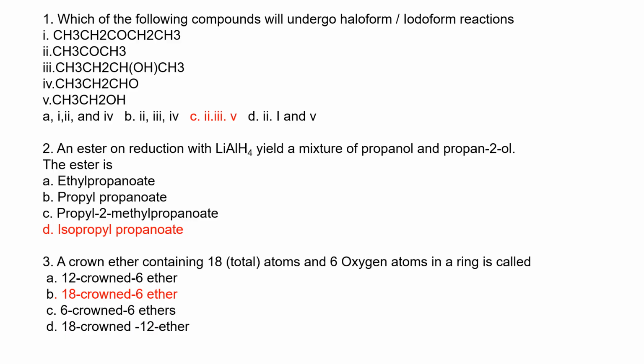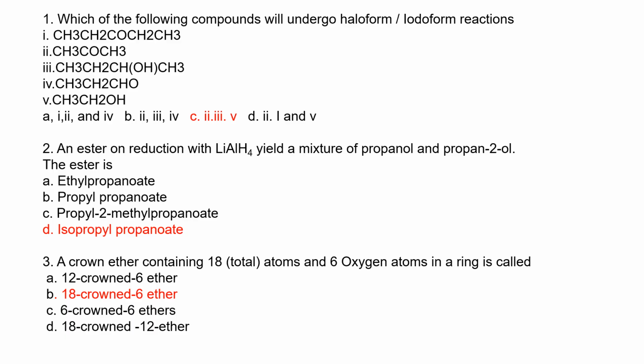So one cannot, because ethyl is attached to the functional group. Two can, because we have two methyl groups attached to the carbonyl functional group. Three can, because the terminal methyl can react. Under oxidation, you're going to form a ketone, and you have a terminal methyl attached to the functional group. IV cannot, because it's ethyl. V can, because it's ethanol. Under oxidation it is going to form ethanal, and in ethanal, the carbonyl is connected to methyl. So the answer is 2, 3, and 5, which is C.